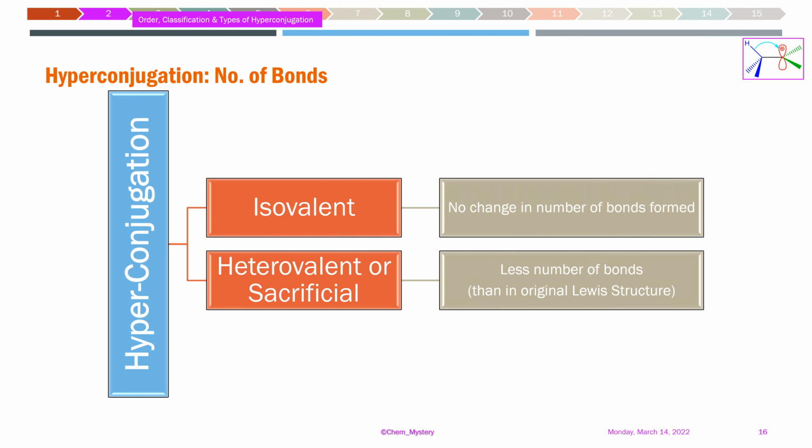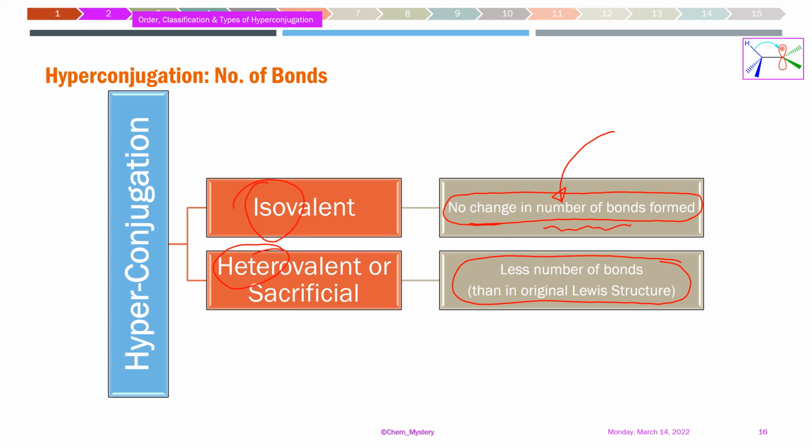Coming to the next type of classification, we have isovalent or heterovalent hyperconjugation. This is with respect to the number of bonds present when we write two different structures after the delocalization. The focus is on the number of bonds. Are these values changing? If they are the same, it is iso, and if they are different, it is hetero, heterovalent.